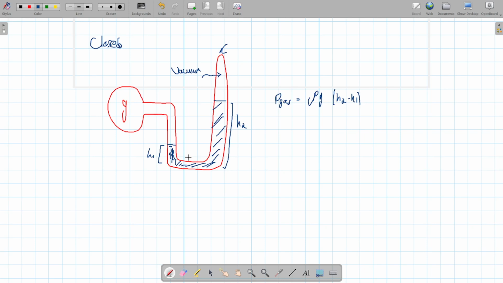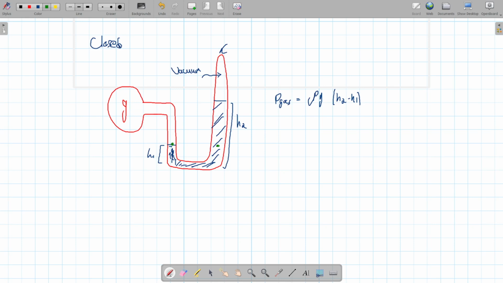You can skip this if you don't want to understand. I'm sure many of you will skip, but for those who actually want to understand why, we use this manometer to measure the pressure of this gas. The way they place it is they place a point here and a point over here. This point here measures the pressure of the gas, pressure coming from the gas.